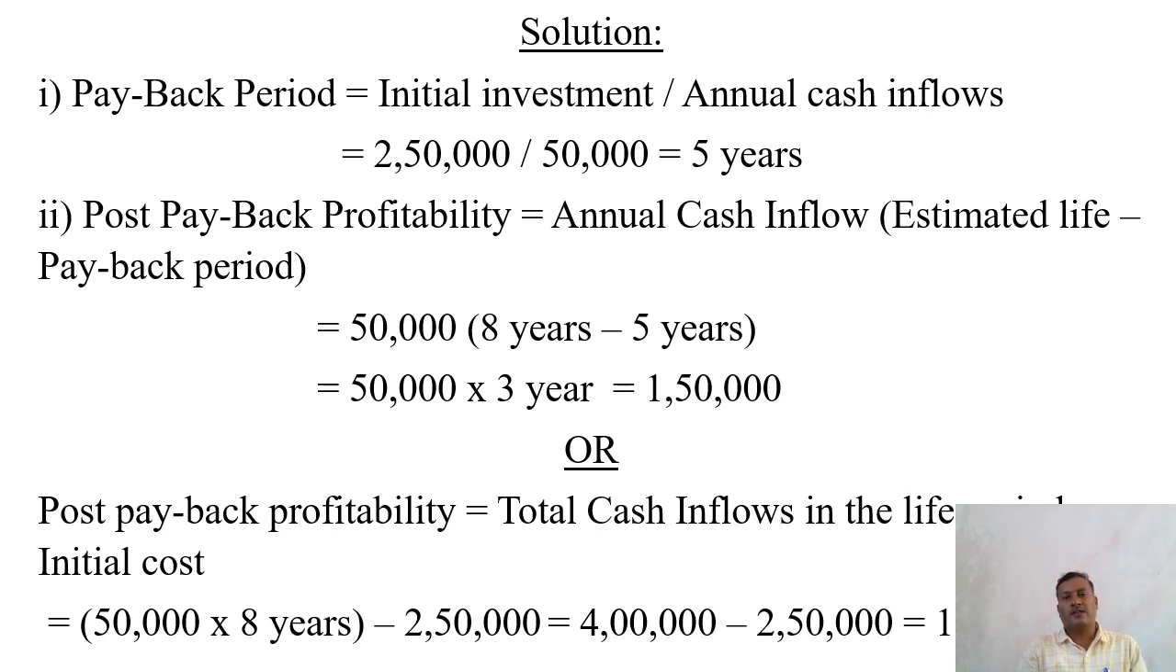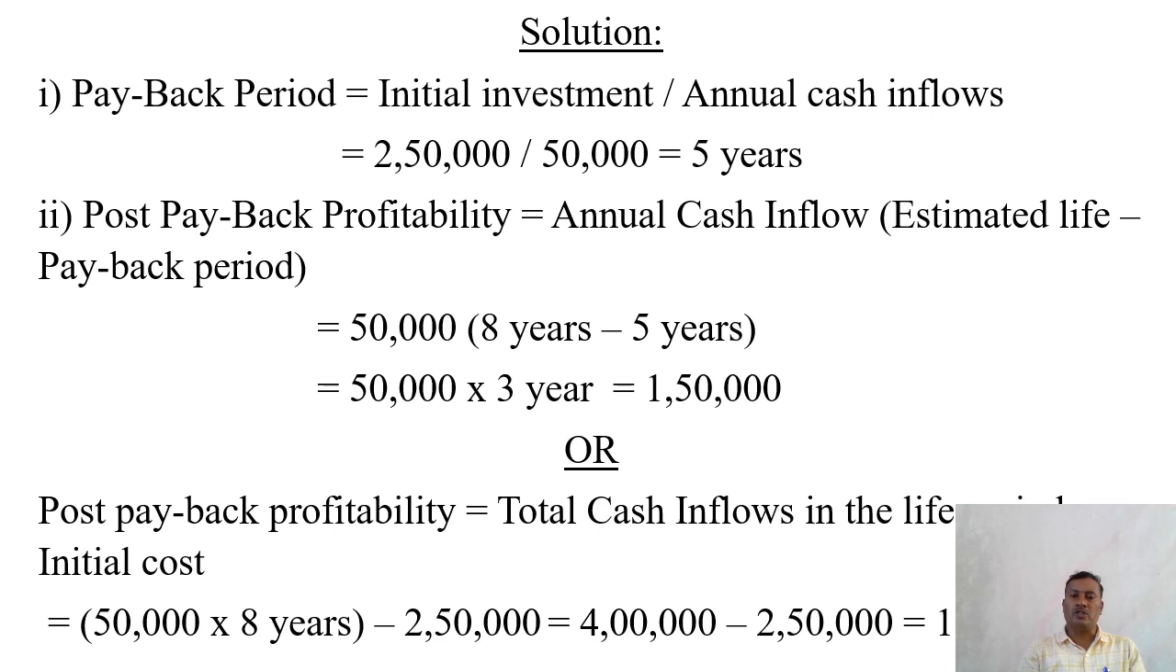Annual cash inflow is 50,000, and initial investment is 2,50,000. So in 5 years we can recover the initial investment. That is the payback period. So post payback profitability is equal to annual cash inflow into, in bracket, estimated life minus payback period. Annual cash inflow is given in the question, 50,000. Estimated life of the asset is given 8 years, and we have calculated the payback period, that is 5 years. So 50,000 into 8 years minus 5 years, that is 3 years. The total becomes 1,50,000.